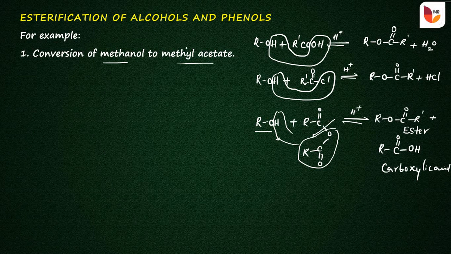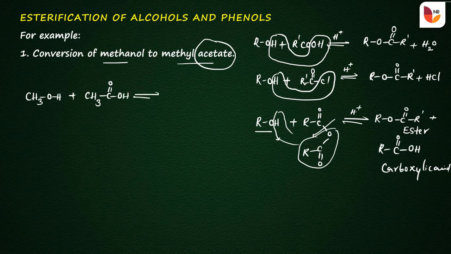In order to prepare methyl acetate, the alcohol methanol, whose formula is CH3OH, reacts with acetic acid. The acetic acid formula is CH3-C double bond O-OH.